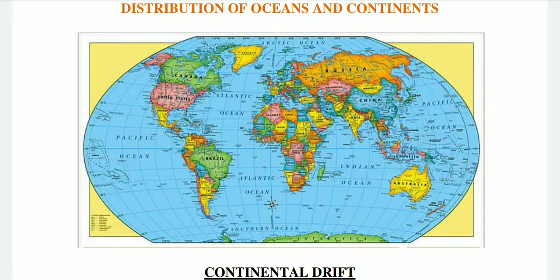The position of the continents and the ocean bodies as we see them in the map have not been the same in the past. If this is so, the question arises: what were their positions in the past, why and how do they change their positions? You will find the answers to some of these and related questions in this chapter.